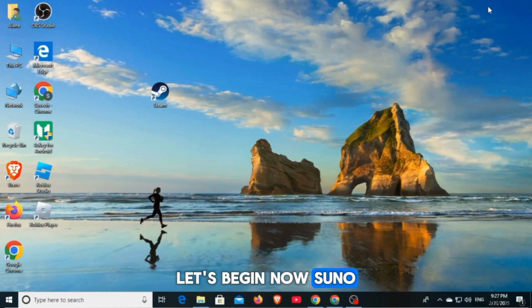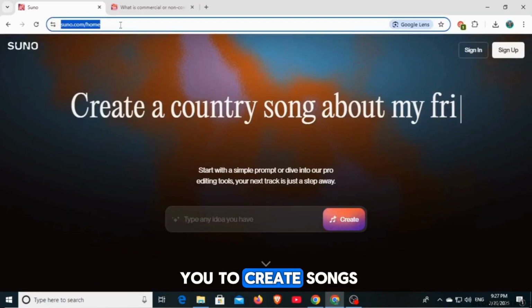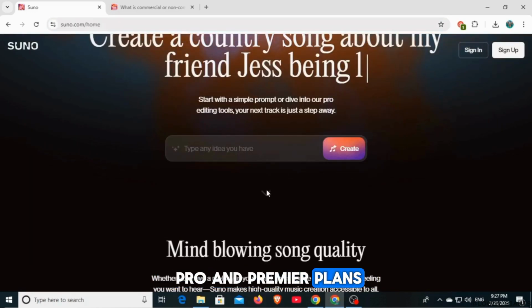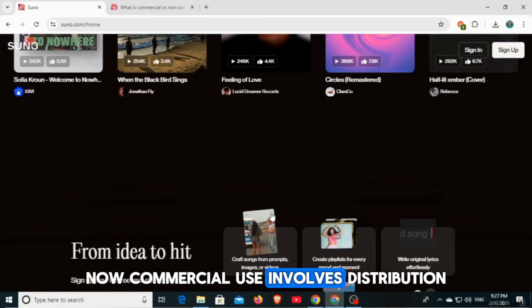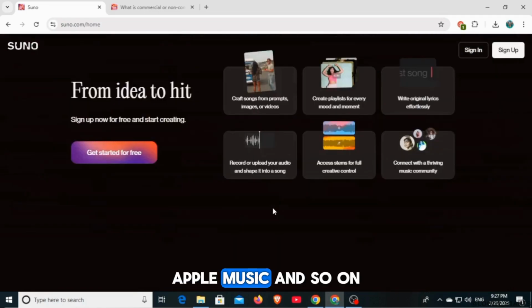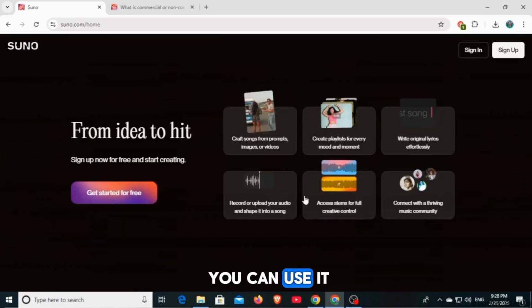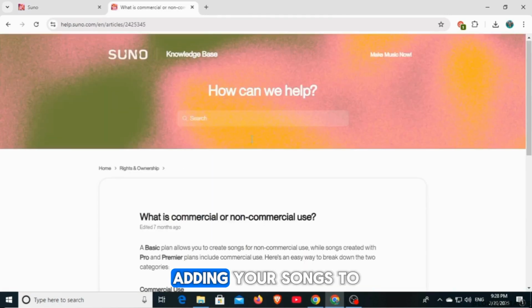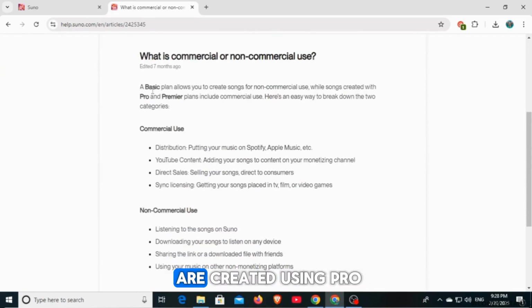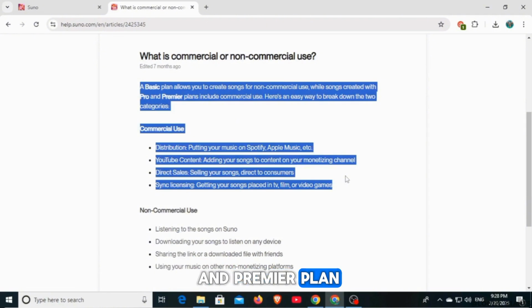Let's begin. Now Suno AI offers different plans such as Basic, Pro and Premier. A basic plan allows you to create songs for non-commercial use, while songs created with Pro and Premier plans include commercial use. Now commercial use involves distribution. That means putting your music on Spotify, Apple Music, and so on. It also means that you can use it in your YouTube content. Adding your songs to content on your monetizing channel is allowed when songs are created using Pro and Premier plan.